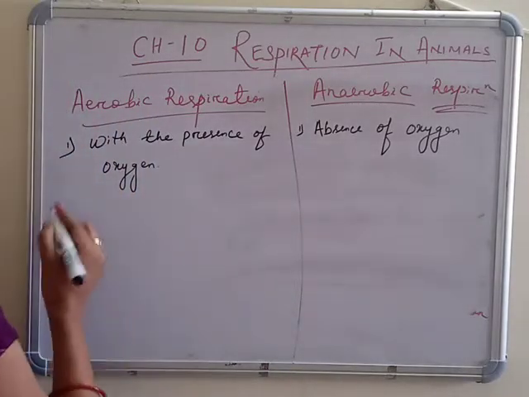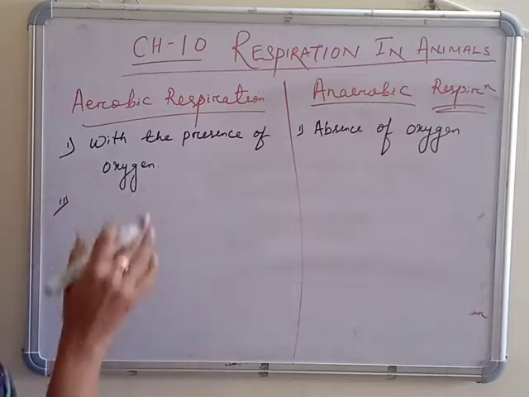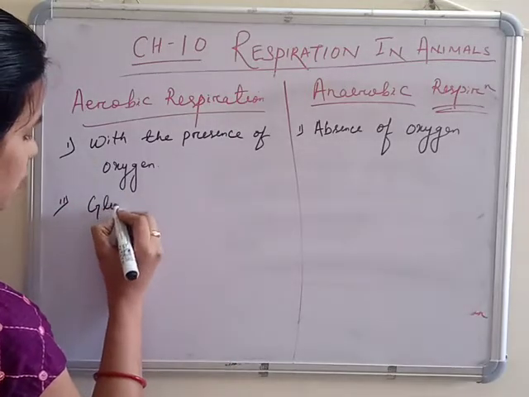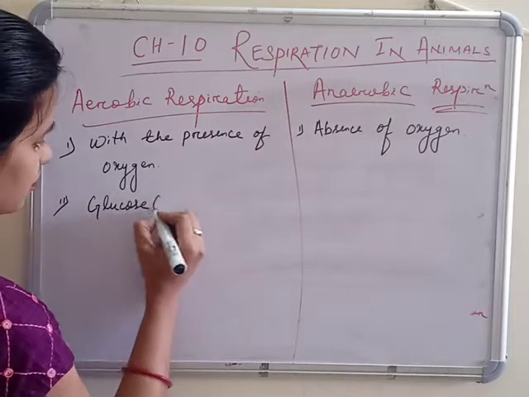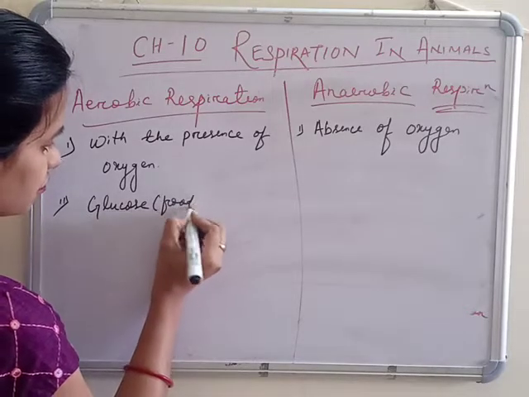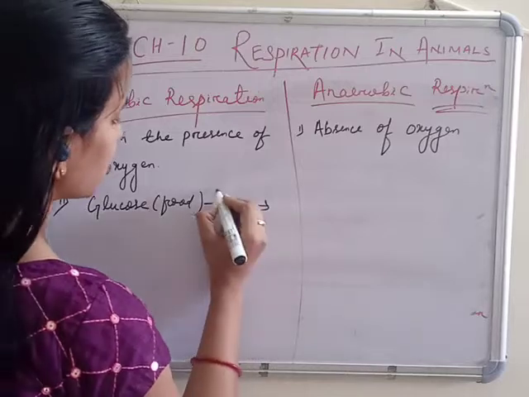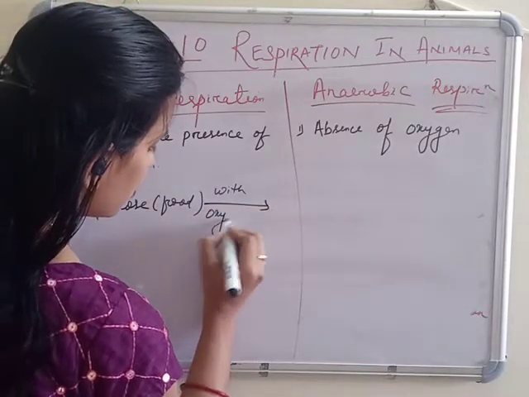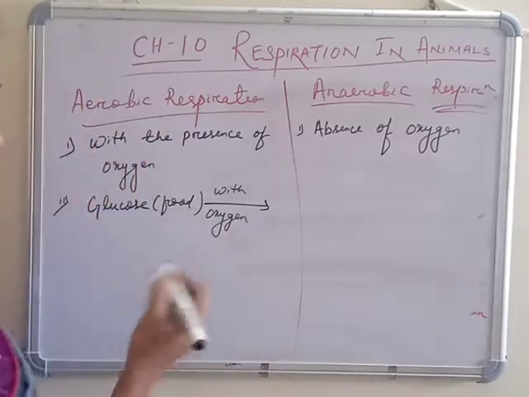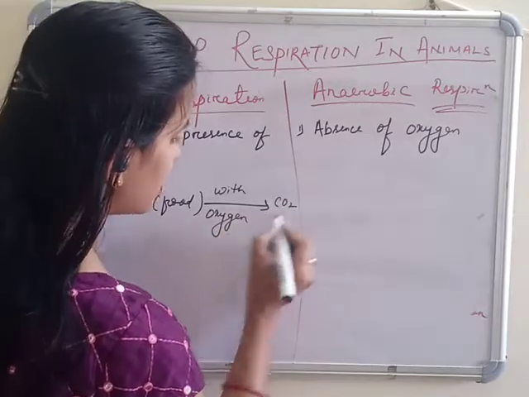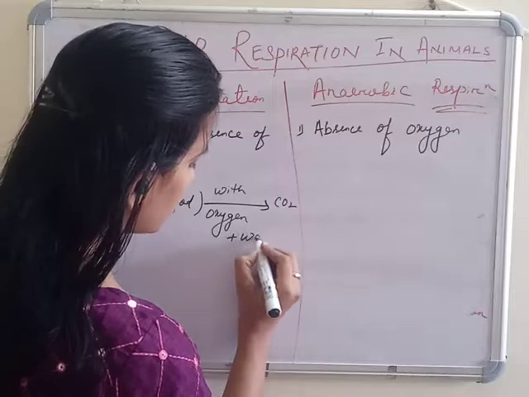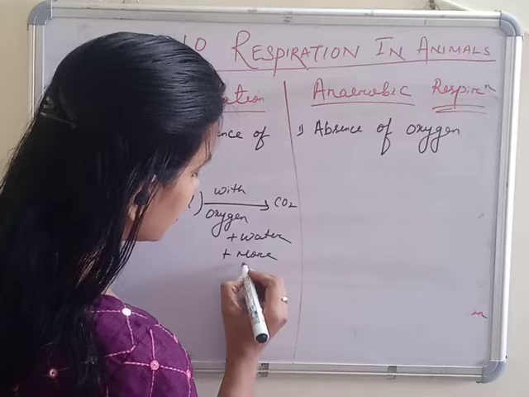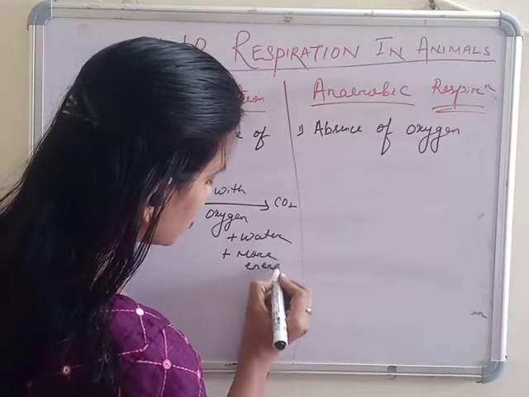In aerobic respiration, what is the product? What happens in the respiration? Food is breaking down. Let the food be glucose. Glucose is our food. It will break down with oxygen to give us carbon dioxide plus water plus more energy. It provides more energy.